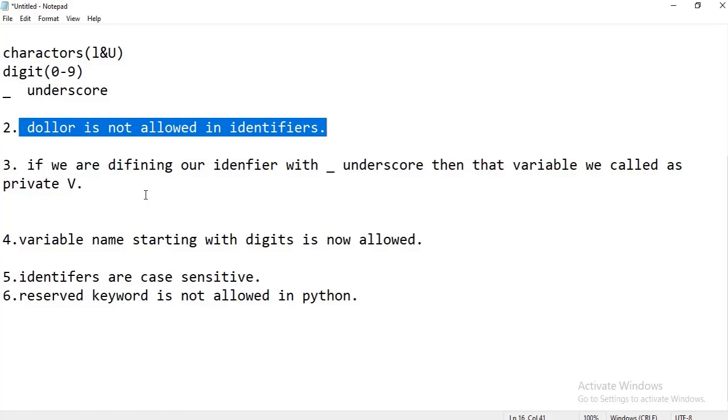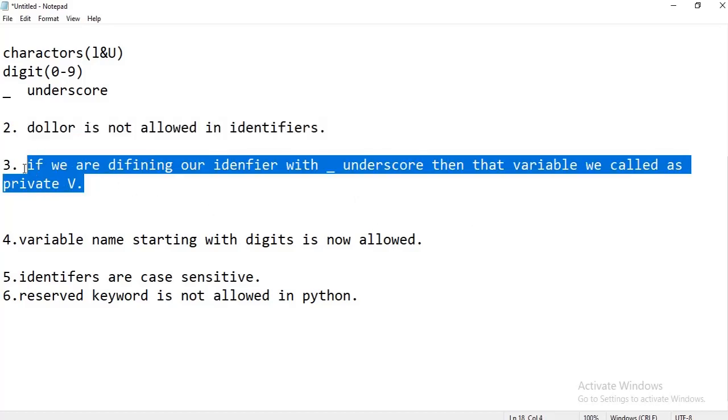If we define an identifier starting with an underscore, then we call that variable a private variable. It is underscore first, followed by any character or digit, and that is fine.